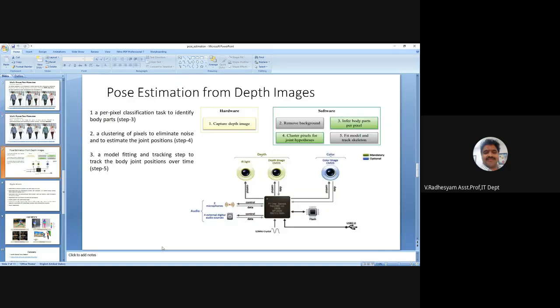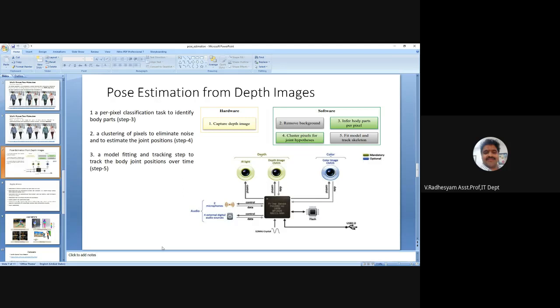There are some devices in the market like Kinect, which is released by Microsoft. Using that device, we can calculate the pose and the depth of the images also.